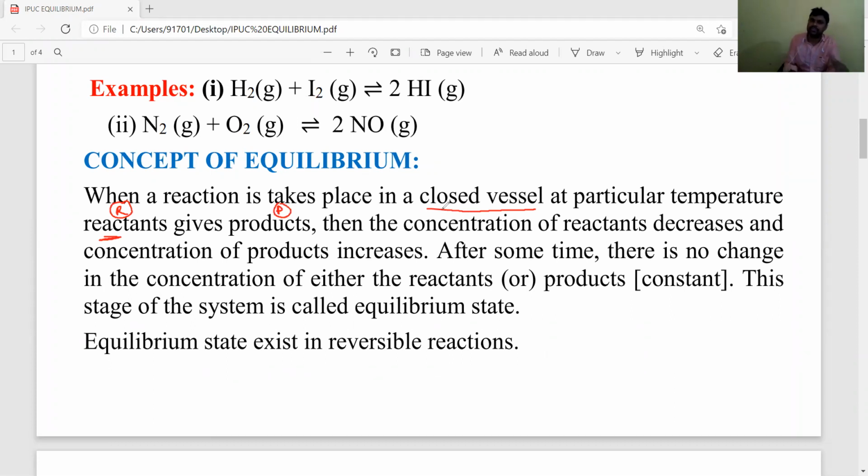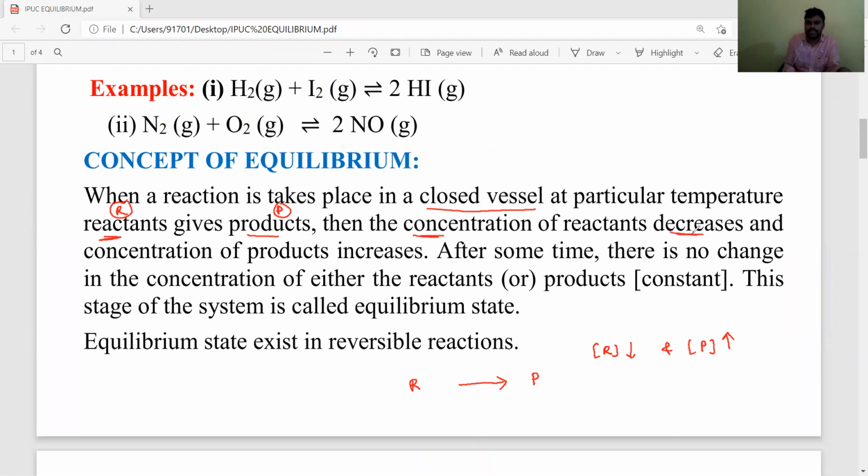The reactants are converted into products. Initially, the concentration of reactants decreases, and slowly the concentration of products increases. Reactant concentration decreases and product concentration increases.